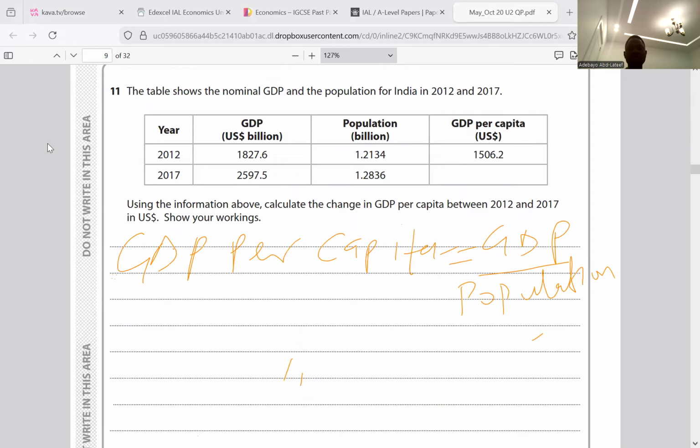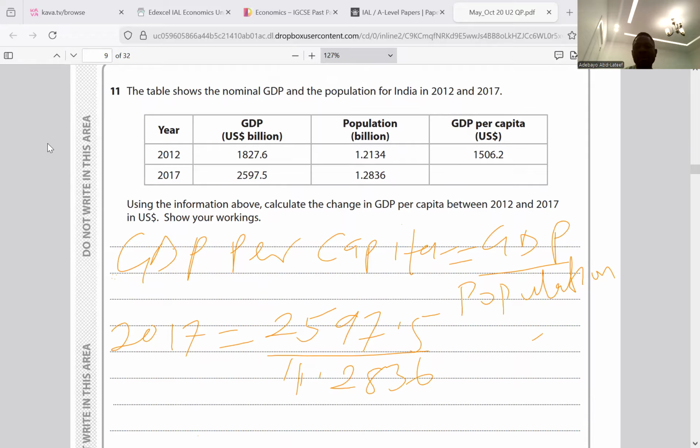This is the formula. The GDP per capita for 2012 is already done, so we need 2017. For 2017, it's going to be GDP, which is 2597.5, over 1.2836.